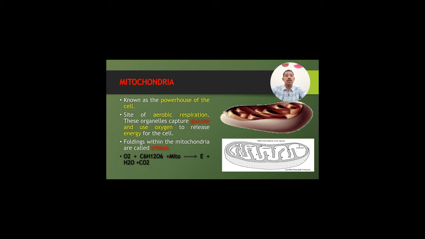Structure-wise, these are folded structures, and the foldings within the mitochondria are called cristae. They use oxygen and glucose and produce the energy.